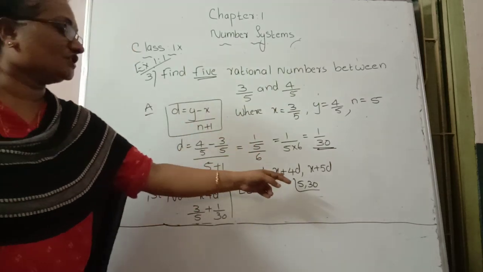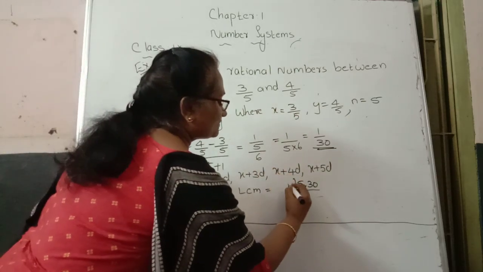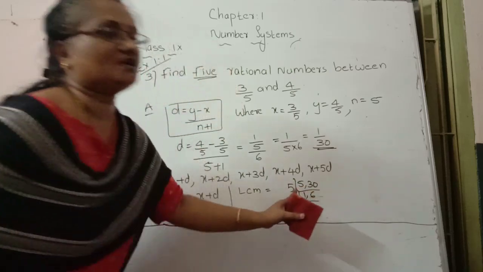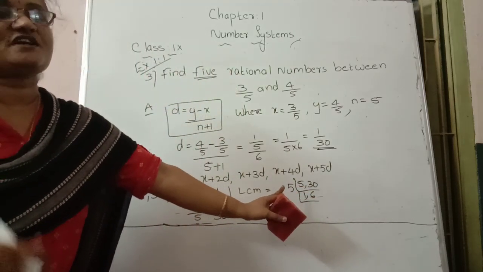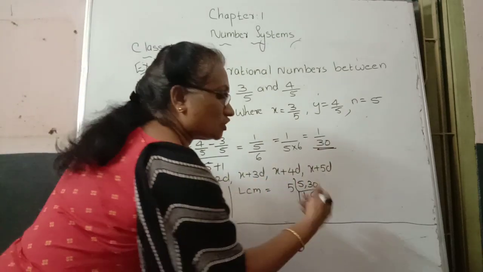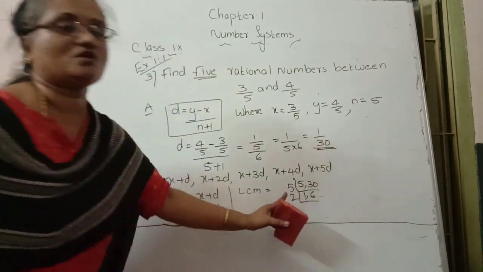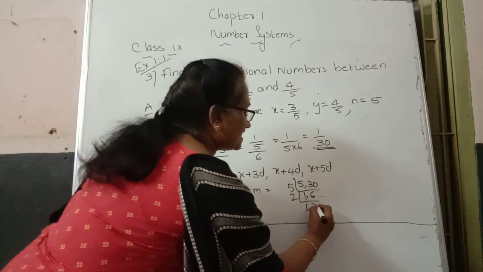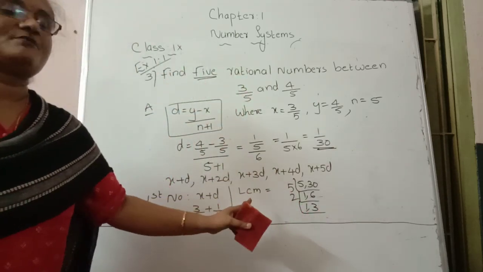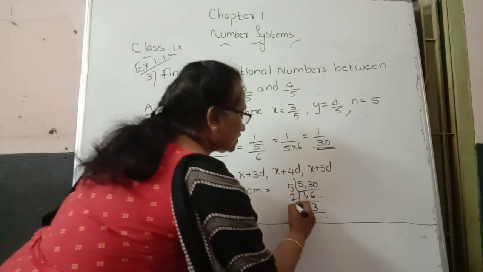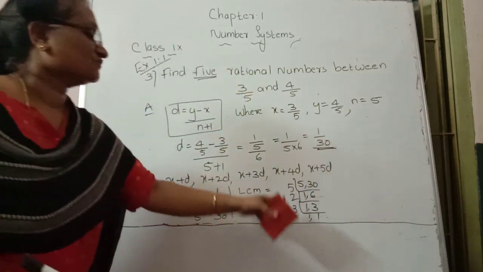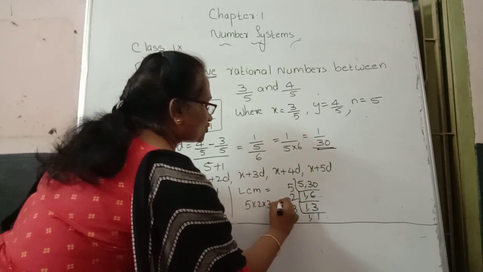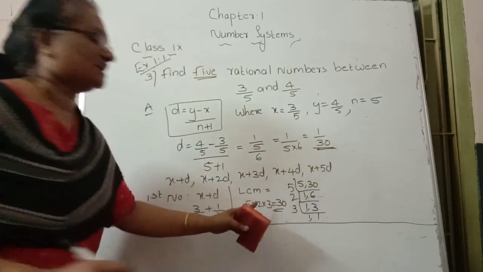Here we use prime number 5 to divide: 5 ones are 5, 5 sixes are 30. Again, dividing by prime number 5 is not possible, so we consider the next prime number, 2 or 3. You can choose either; I consider 2. Using prime number 2 to divide: 1 stays, 2 threes are 6. Then 3 is a prime number. Only 3 is used for the division, and then we get the answer 1. So the prime factorization gives the factors: 5 into 2 into 3, 5 twos are 10, 10 threes are 30. 30 is our LCM.